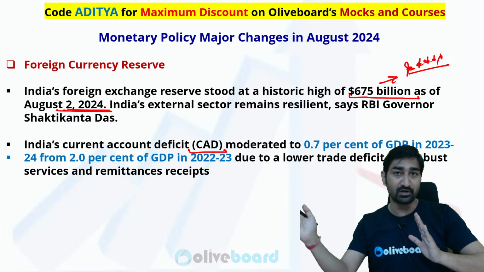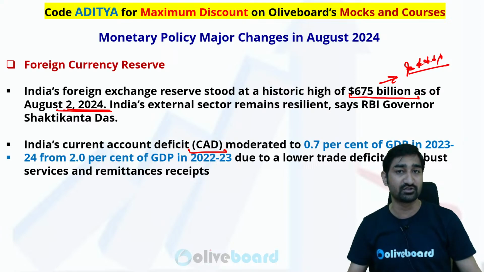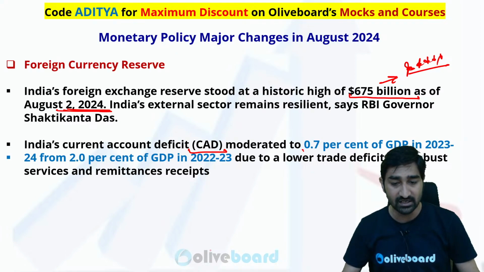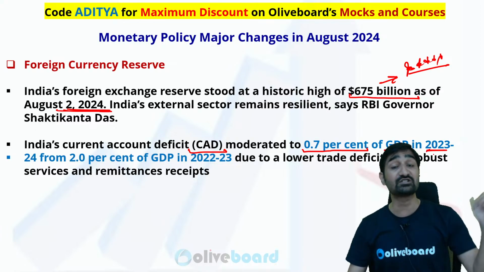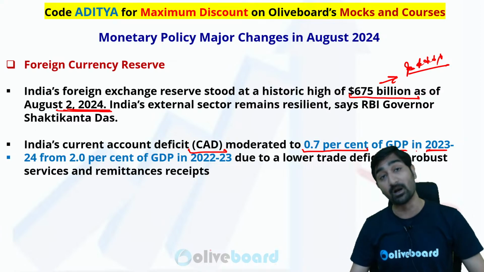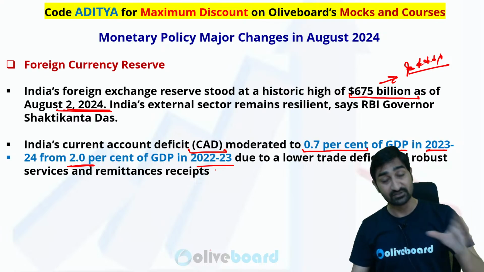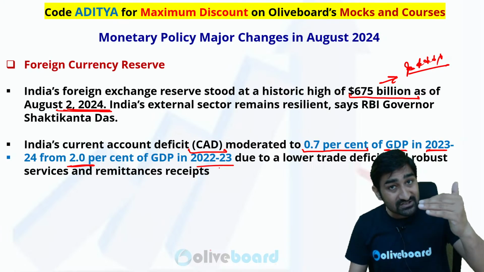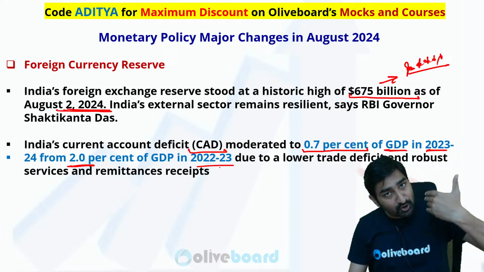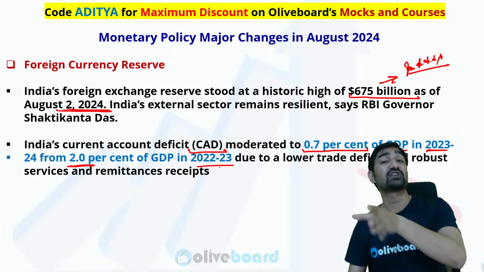If the outgoing fund is more than the incoming fund, that situation is called current account deficit. Current account deficit is 0.7% of GDP in the last financial year 23-24 compared to 2% that was in the last to last financial year. So it is good news. Your CAD should be low or it should not be there.